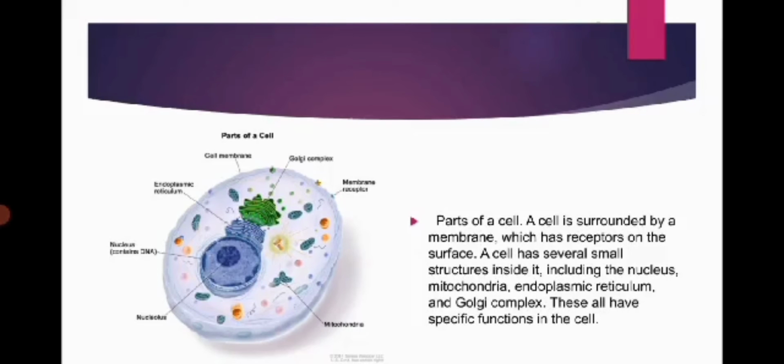Parts of a cell. A cell is surrounded by a membrane which has receptors on the surface. A cell has several small structures inside it, including the nucleus, mitochondria, endoplasmic reticulum, and Golgi complex. These all have specific functions in the cell.